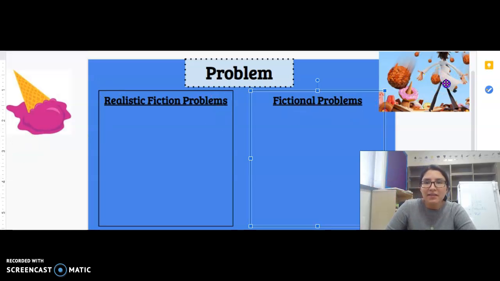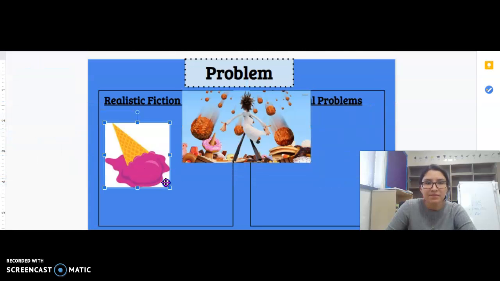Let's go ahead and look at these two pictures we have right here. Now I'll explain them. This picture actually is from the movie Cloudy with a Chance of Meatballs, okay? This is a part in the movie, if you haven't seen it, where food starts falling from the sky. It's raining food, okay? In your mind, think, would that really happen?